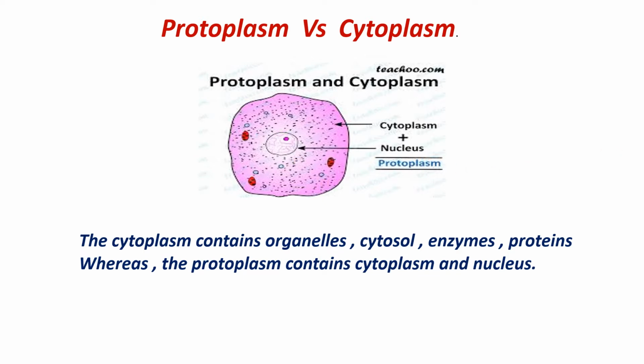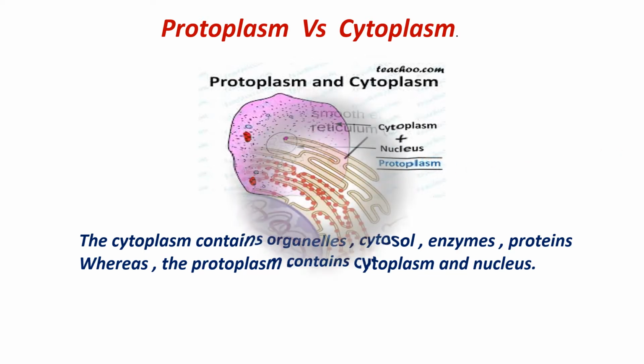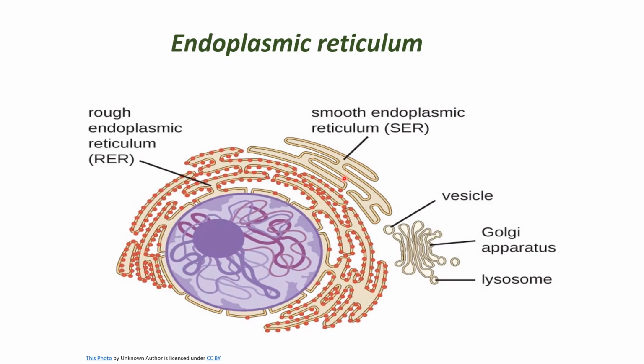Right? Next one. The important cell organelle of the cell is the endoplasmic reticulum. See, students, this middle part is the nucleus. Around the nucleus we can find some membranous structures. These structures are the endoplasmic reticulum. This is the location of the endoplasmic reticulum. If you see clearly, here we can find two different types of structures.